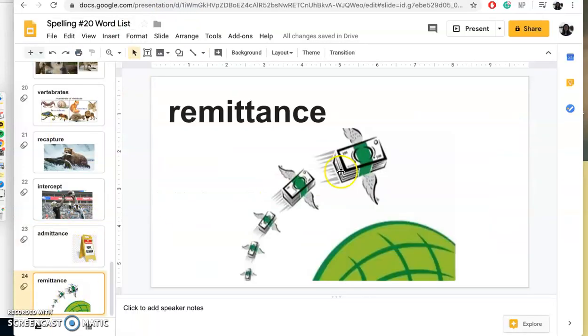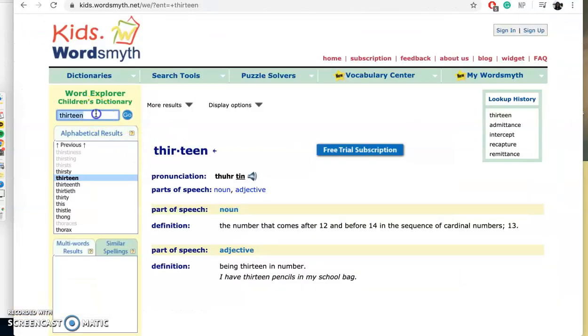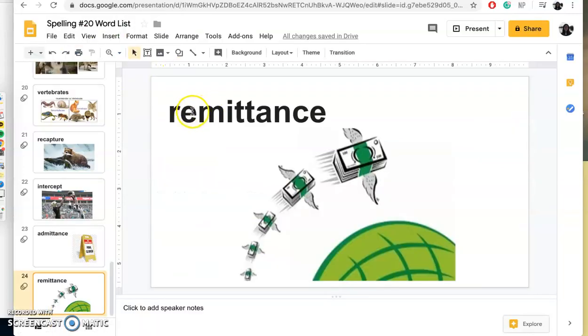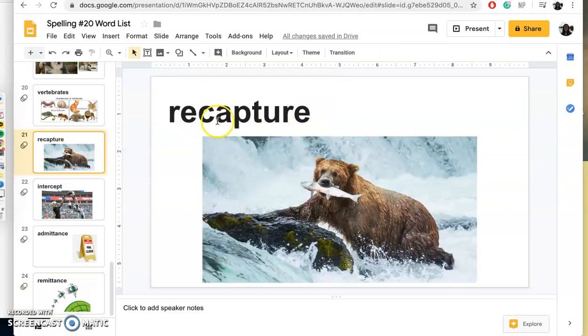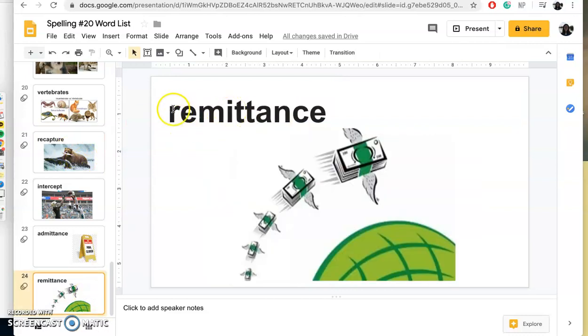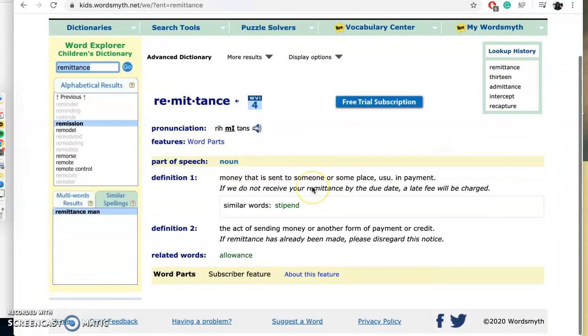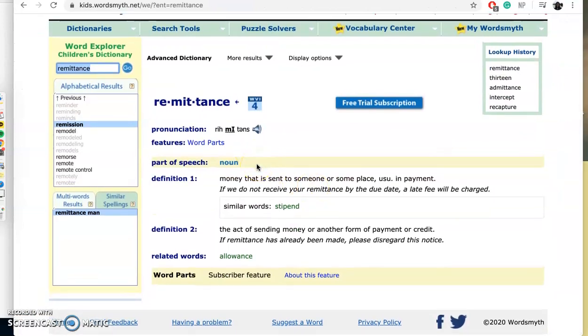All right, last one. Remittance. Definitely something to do with money. It looks like it's traveling somewhere. So what do you think remittance means? Well, we know that the prefix re means again, just like recapture, again, right? R-E, re means again. It's a noun, person, place, thing, or idea.